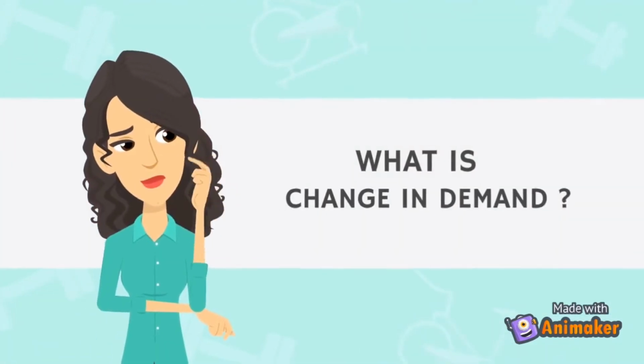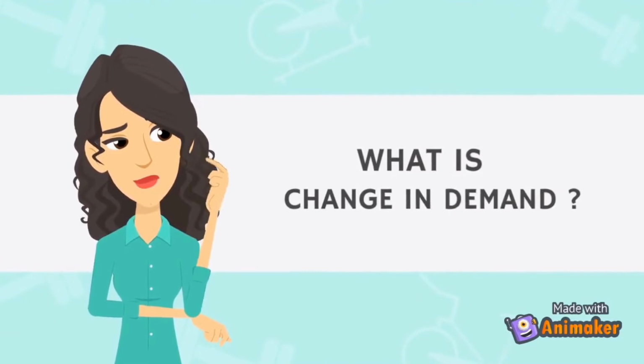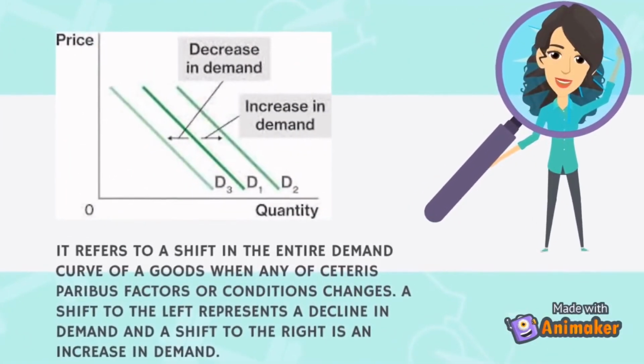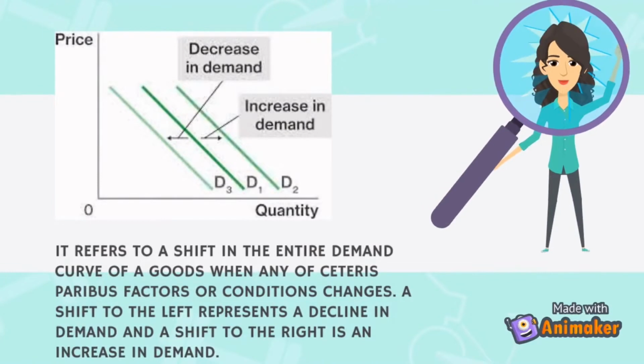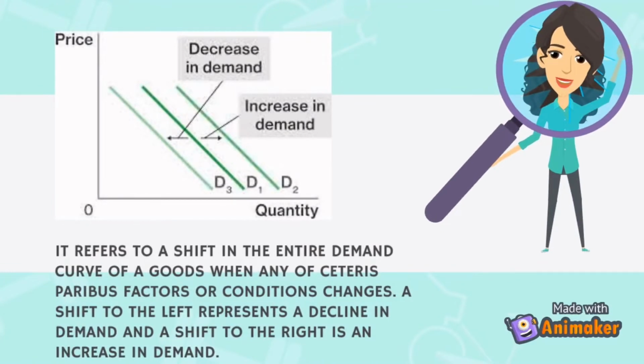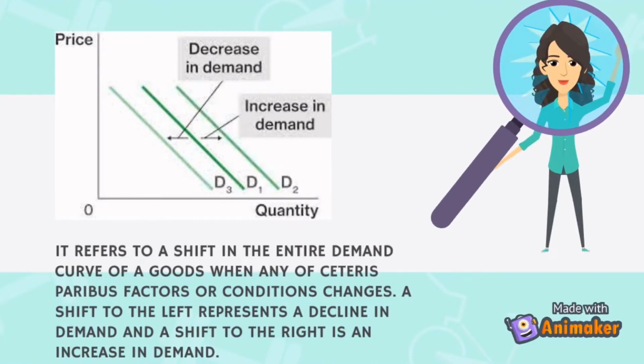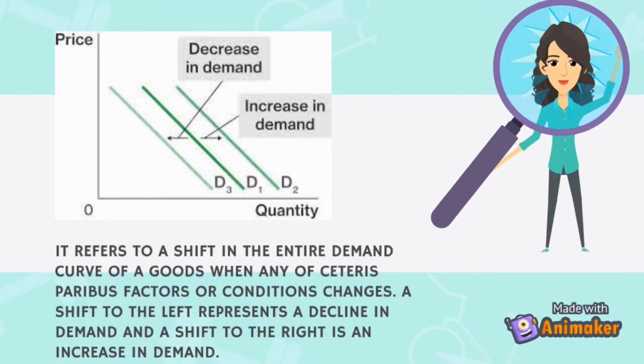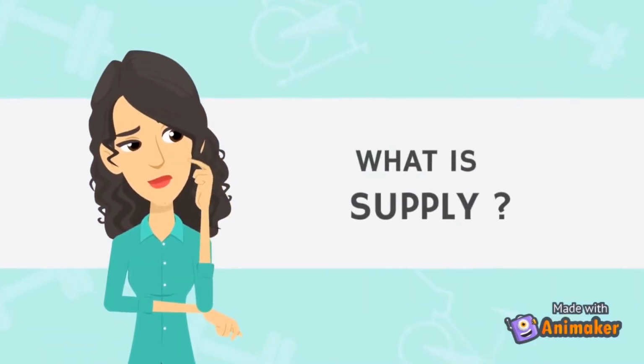What is change in demand? It refers to a shift in the entire demand curve of a good when any of the ceteris paribus factors or conditions change. A shift to the left represents a decline in demand, and a shift to the right is an increase in demand. What is supply?